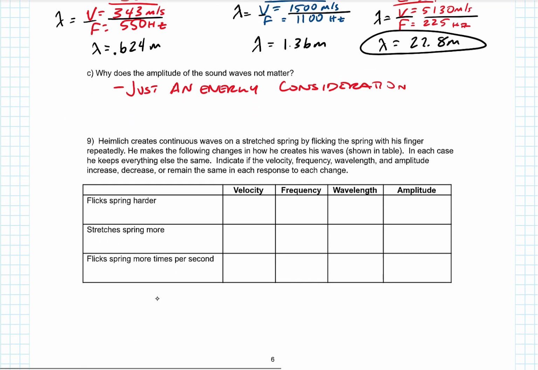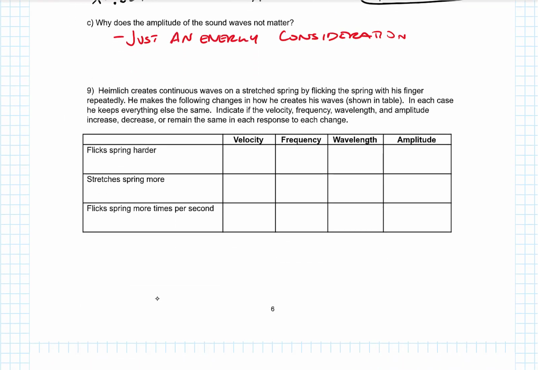All right, so Heimlich creates continuous waves on a string by flicking the spring with his finger repeatedly. So he's kind of shaking a spring to make it. He makes the following changes in how he creates the waves. Tell me if the velocity, frequency, wavelength, and amplitude increase, decrease, or remain the same. If he flicks the spring harder, the medium is the same, right? So the velocity is the same. He's not flicking it any faster, so the frequency stays the same as well. And if the velocity and the frequency are the same, the wavelength is the same.